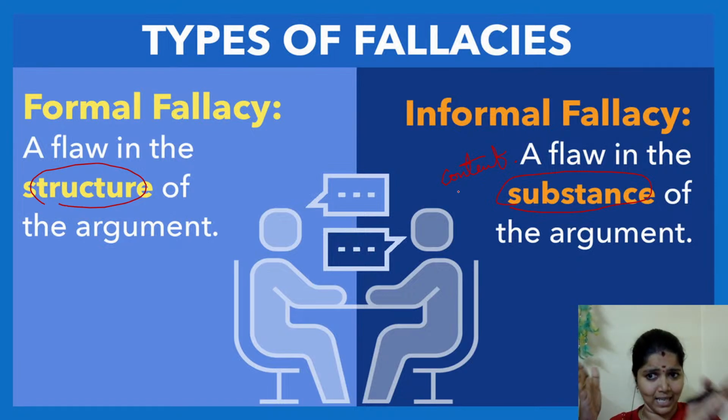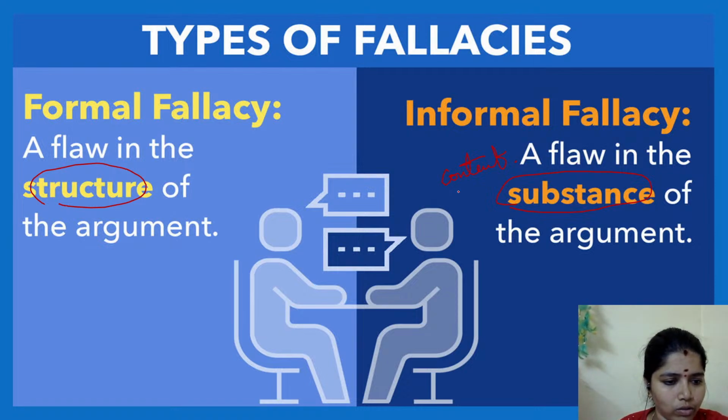Whenever there is an error in the structure, what is the structure, ma'am? How do we identify one or more conclusions? There will not be more than one conclusion. A syllogism should contain only one conclusion. There will not be two or more conclusions. If it comes, then there is an error.